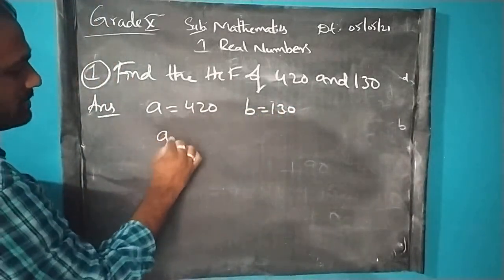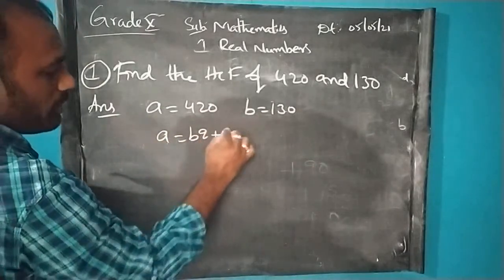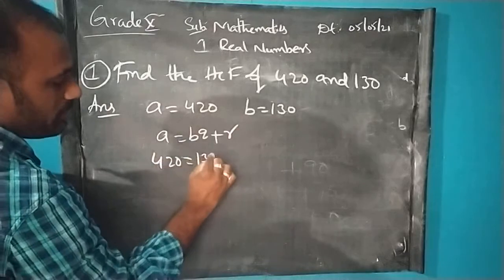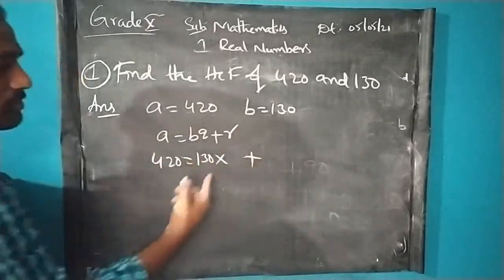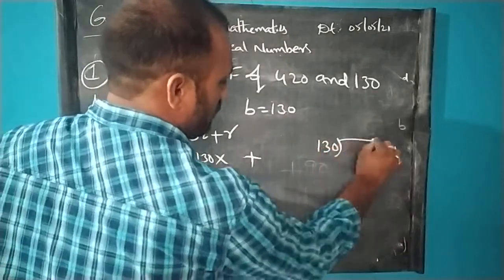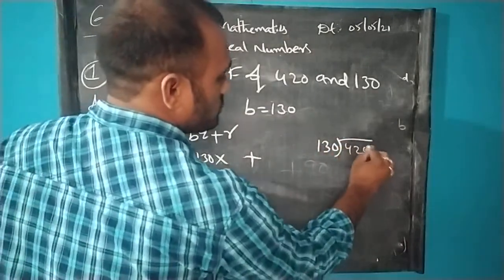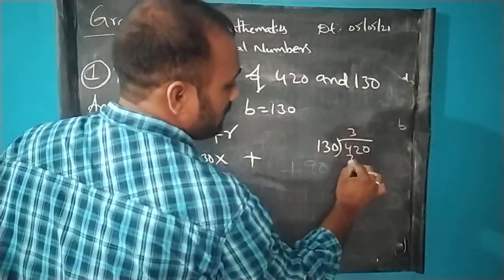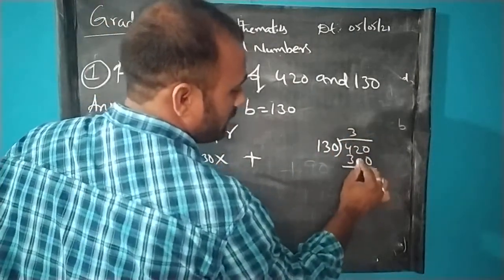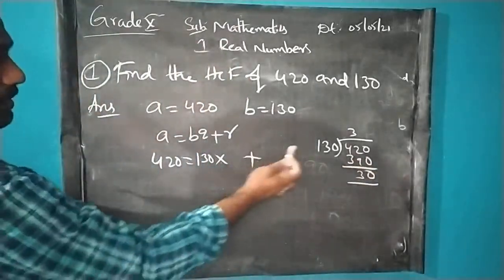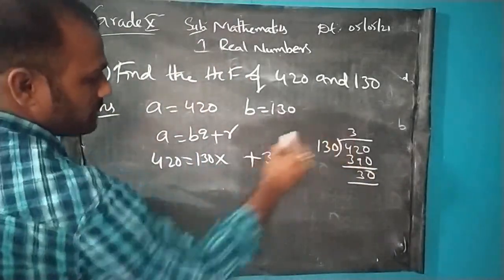Now A equals BQ plus R is the formula. So A, the first number, equals the second number into something plus a remainder. We don't know what the quotient and the remainder are, so let us first perform the division here. 420 divided by 130. 13 table: 13 twos are 26, 13 threes are 39, so 390. Then 420 minus 390 is 30. So 30 is the remainder. In place of the remainder write 30, in place of the quotient write 3.